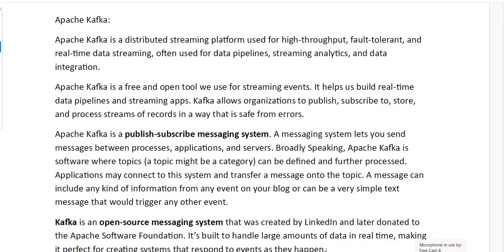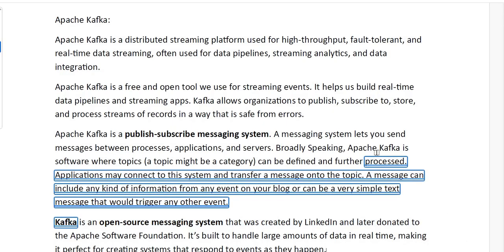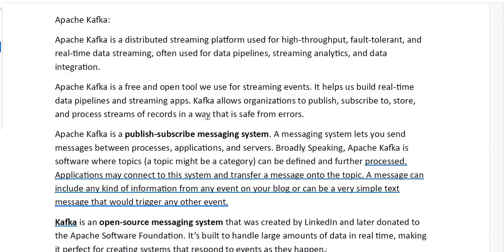In today's session, I want to give you clear information regarding Apache Kafka. So what is Apache Kafka? What is it exactly? That is what we are going to see today. In a previous video, I told you it is one of the big data tools, and real-time streaming is possible with Apache Kafka.